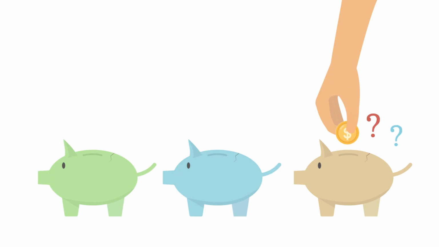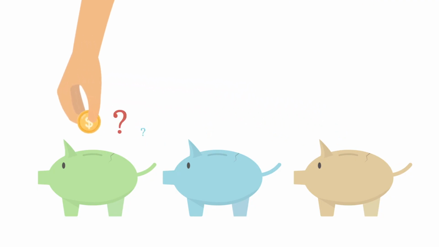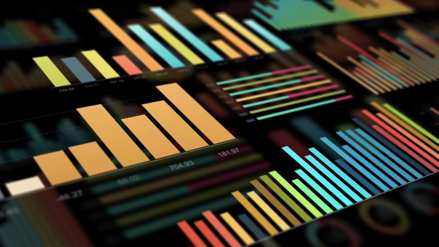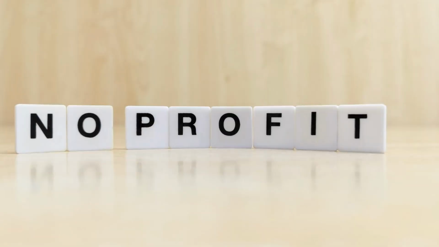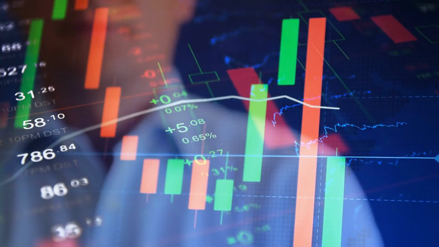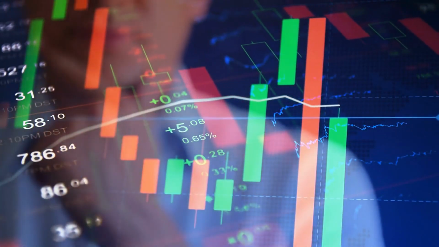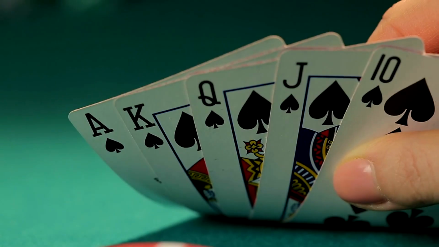Many people think options trading is too complex or risky, but the truth is, it can be a powerful tool when used correctly. Imagine having the ability to profit whether the market goes up or down. With options, that's exactly what you can do. In this guide, we're going to strip away the confusion and break down the essentials. You'll discover strategies that even beginners can use to gain an edge in the market.